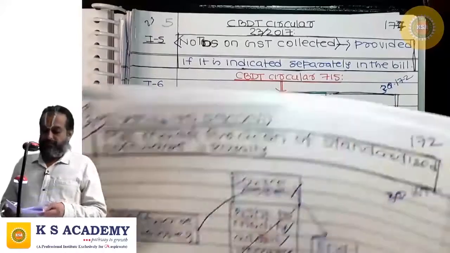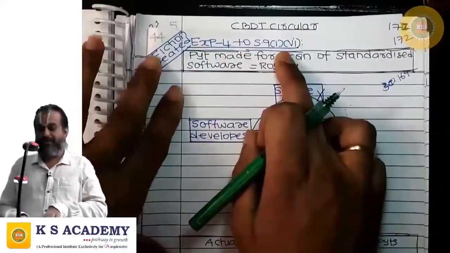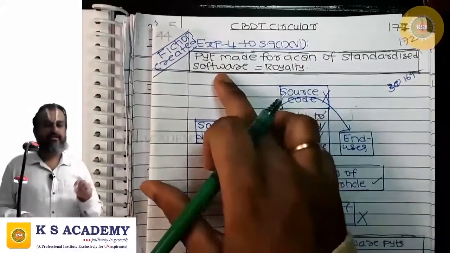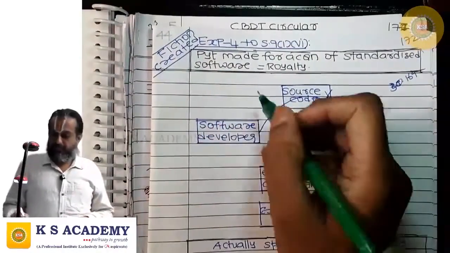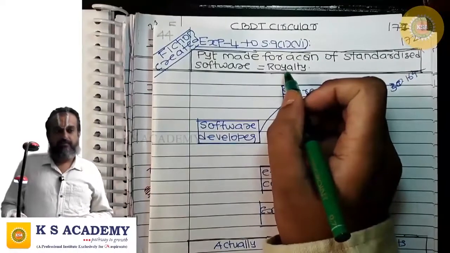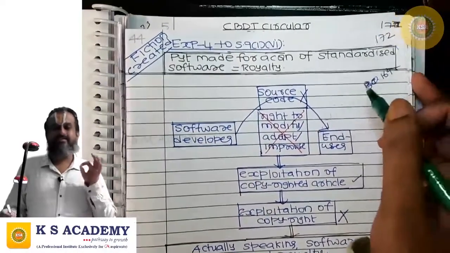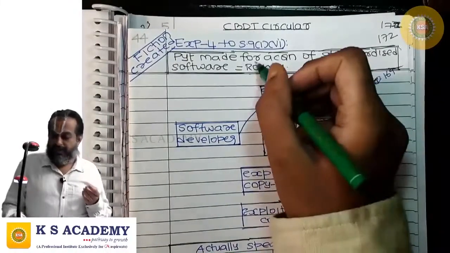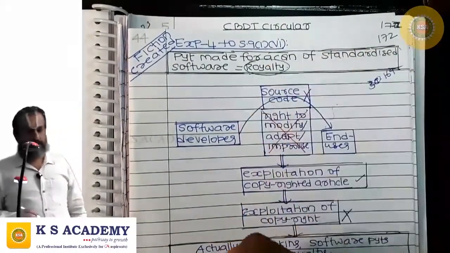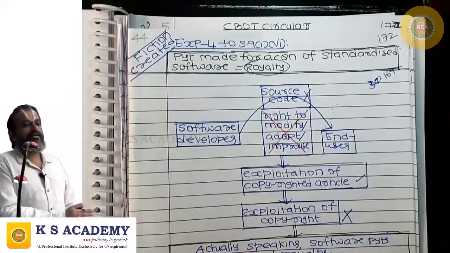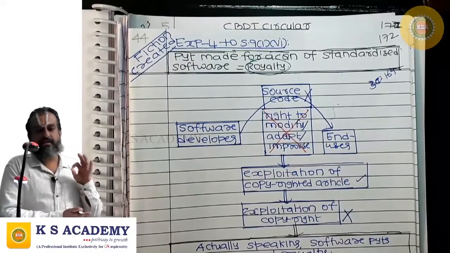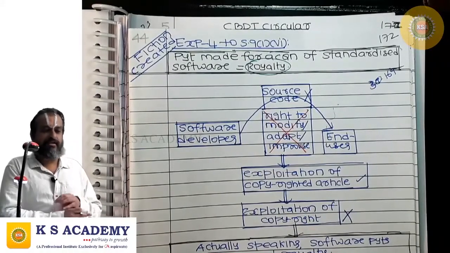Then Explanation 4 to 9(1)(vi) is creating a fiction. What fiction? If you are making payment for acquiring a standardized software, off-the-shelf software, that is also deemed to be royalty. Software payments are regarded as royalty. If you are making payment for acquisition of a standardized software, that is royalty.